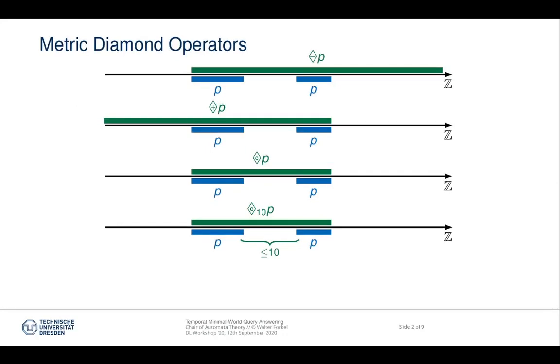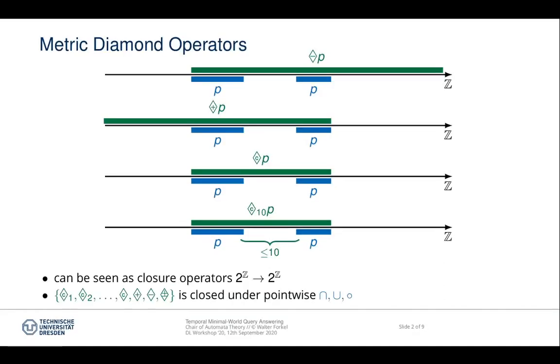Now suppose the patient with the cast is still wearing a cast after 10 months. In that case, it would be unreasonable to assume that he was wearing a cast in all the meantime, because the time points are simply too far apart. In cases like this, the bounded convex operator is more useful. It is true everywhere in between 2 time points where P holds, but only if they are at most 10 months apart in this case.